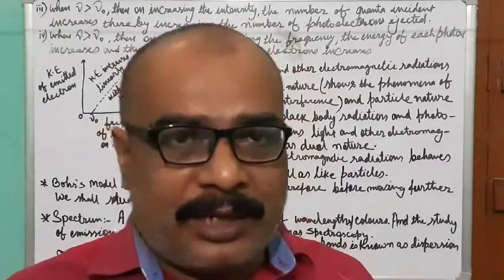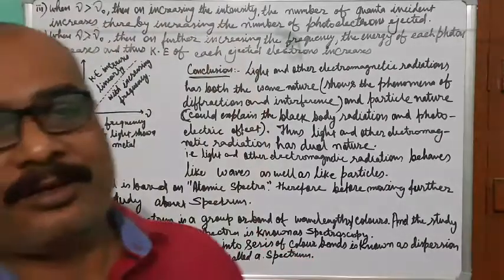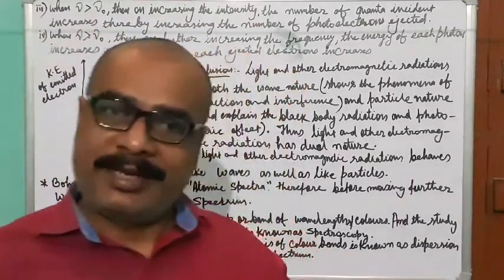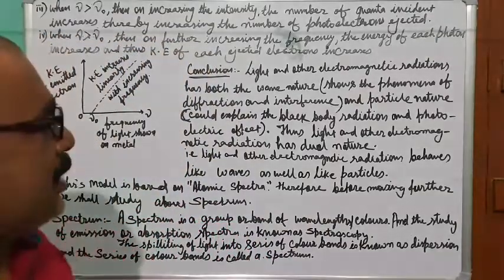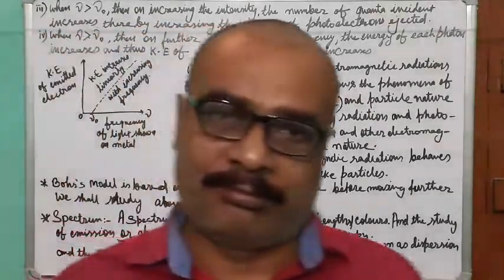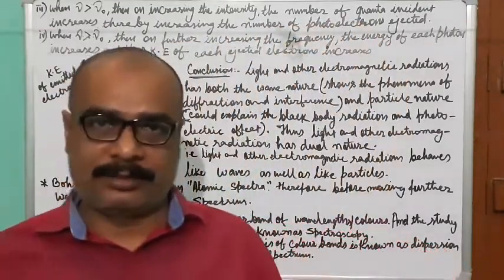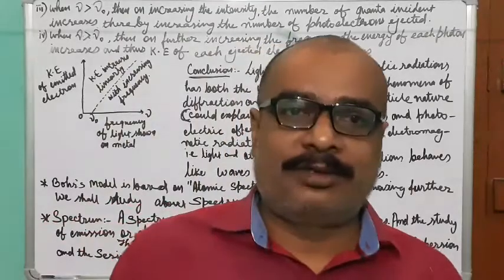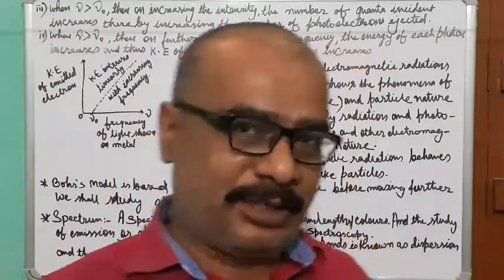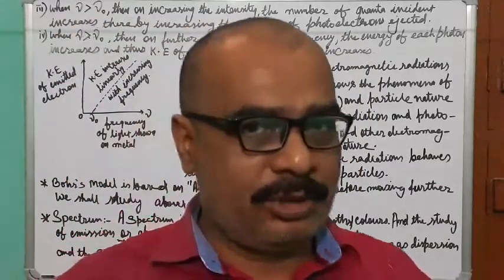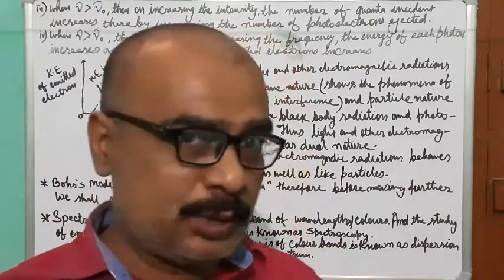We are not rejecting Maxwell's wave theory of radiation, because certain properties could be explained by it, and certain properties are explained by the quantum theory. So we have to study them together. So what is the conclusion now? That we should study Maxwell's wave theory as well as Planck's quantum theory. When these two theories club together, we get a modern theory. So we should know the modern theory.